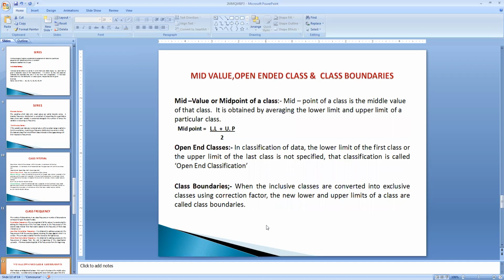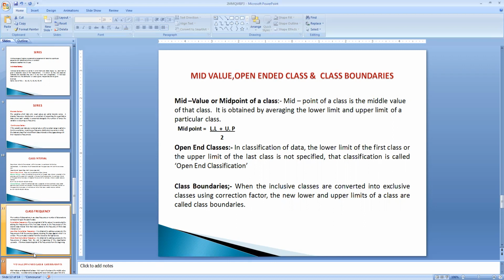And the next content is called midpoint. What do you mean by midpoint? It is nothing but the mid values of the class intervals. It can be obtained by the upper limit plus the lower limit divided by 2. This is the formula we use for the calculation of mid values or midpoints.